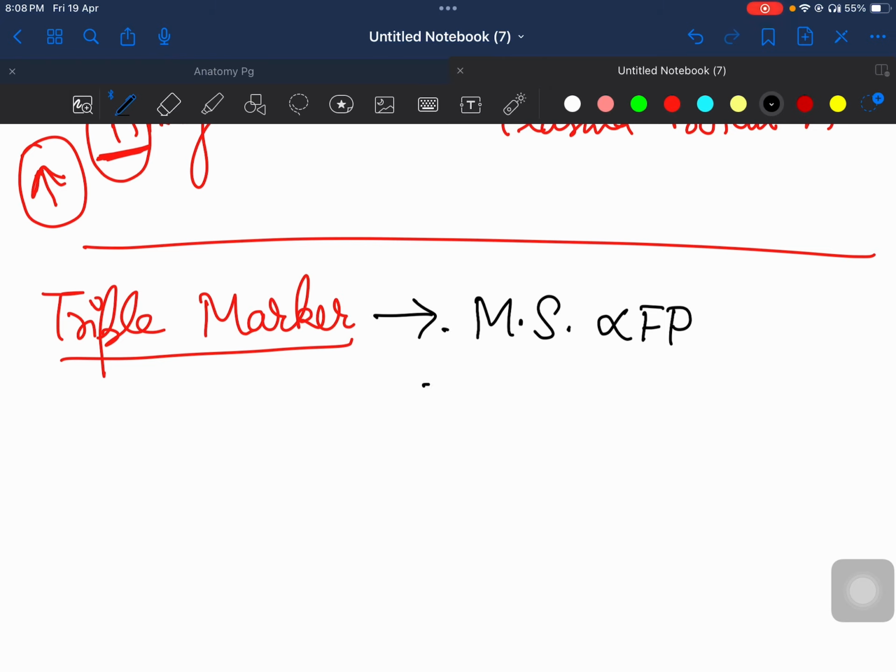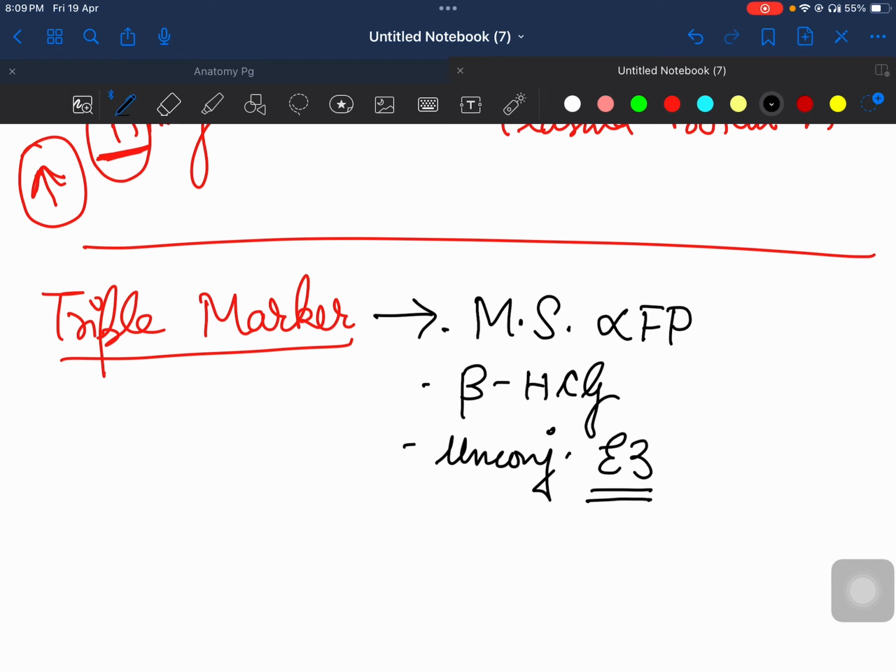Number two is your free beta HCG, and number three is your unconjugated estriol. Estriol matlab E3. E3 I had already told in previous class that E3 is produced by placenta. So pregnancy में estriol is the estrogen which is high.